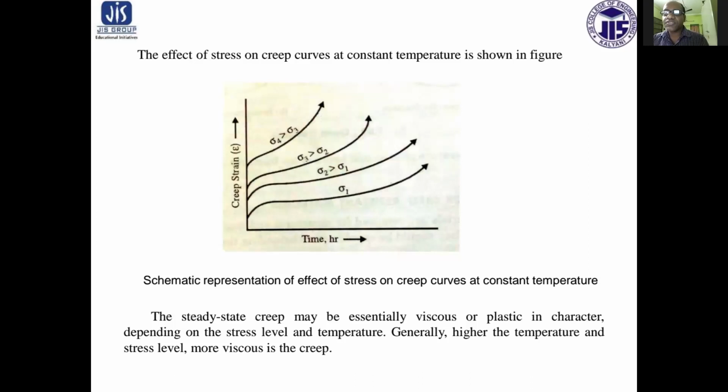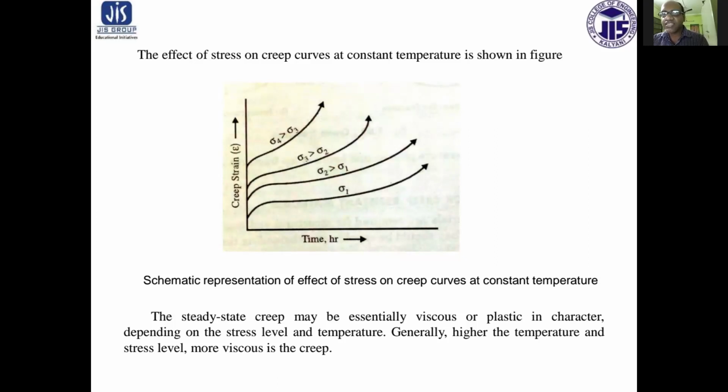The effect of stress on the creep curves at constant temperature is also shown here. We can see that at constant temperature, for lower stress, the secondary region of the creep is much longer, much more stable. With increasing stress, the secondary region is shortened and the tertiary region increases.